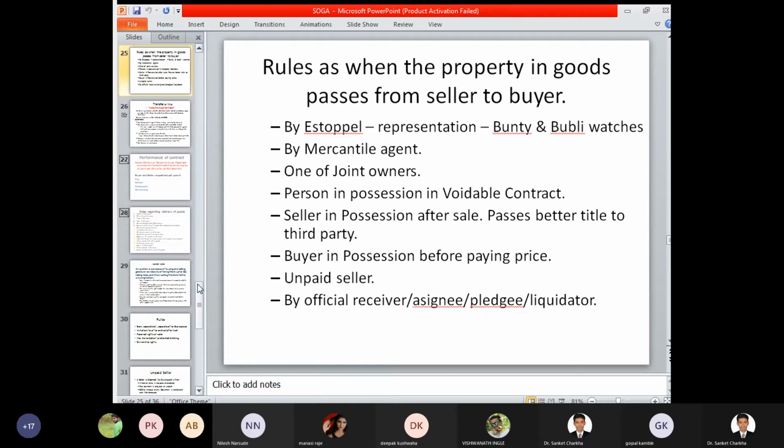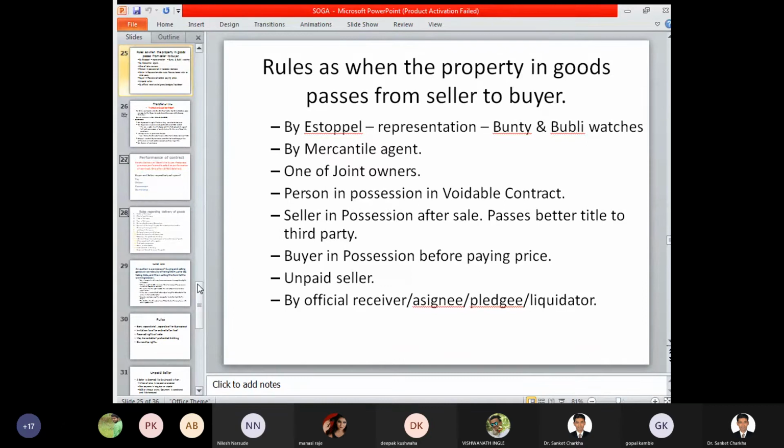So at this stage, if a particular seller, either Bunty or Bubbly, is selling such a product into the market, what was the perception of the people? That Bunty and Bubbly are the real owners of the product and not fake owners; nobody knew. So in this case, the property of goods can be identified only when the particular person is having a certain representation. If you identify that a particular person is in ownership or possession of the goods, then accordingly they will be treated as the real owners of those products or commodities, and accordingly we can identify that the ownership right has been transferred from one person to another person.